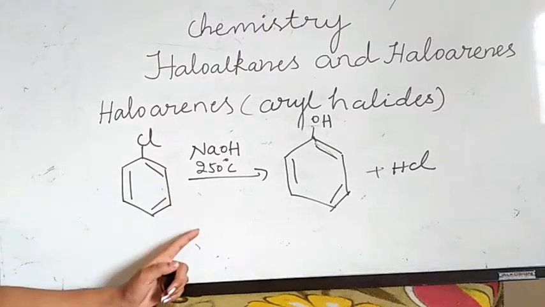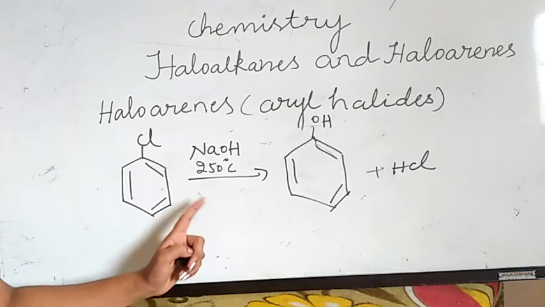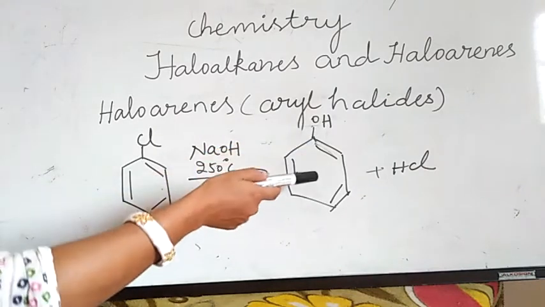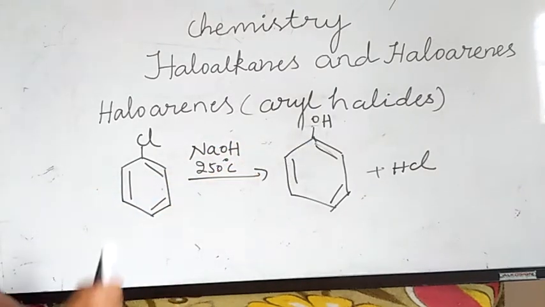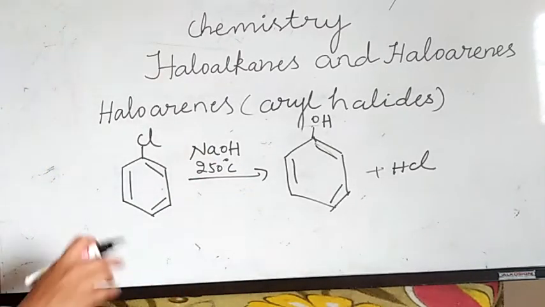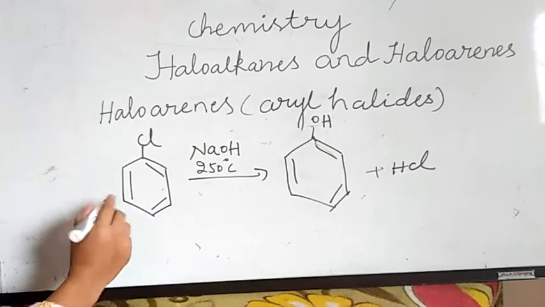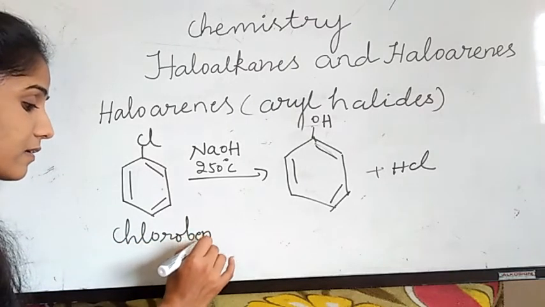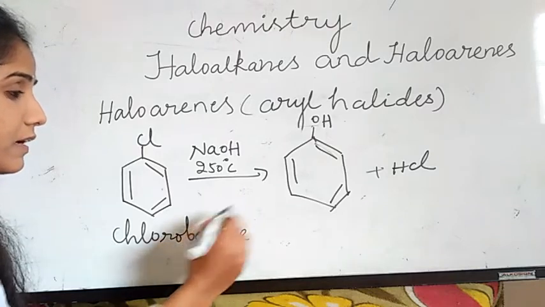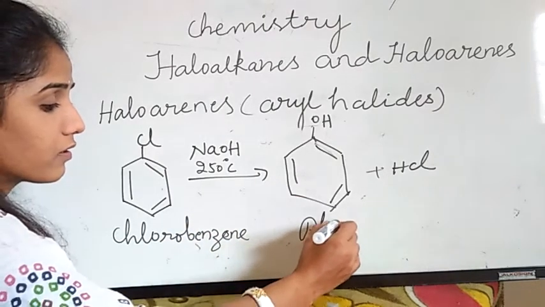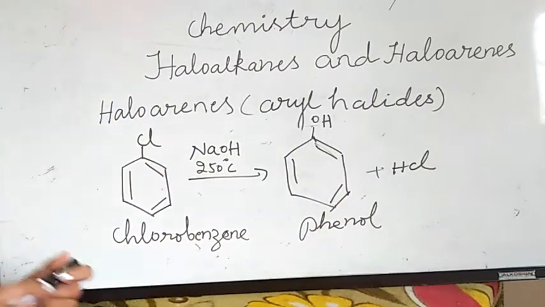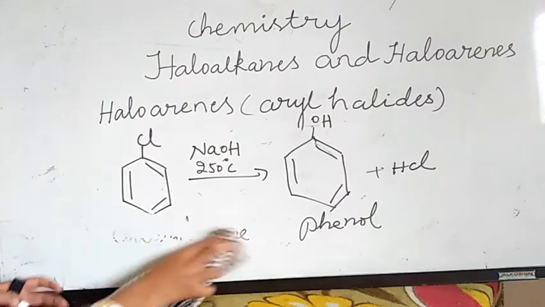You have to practice, okay? In presence of NaOH, what will happen? The Cl is replaced by hydroxyl group, OH group. If the OH is directly linked to a benzene ring, that is called phenol. For each and every reactant and product, you have to write the names. This is chlorobenzene, and this is phenol. Okay, this is about the replacement of Cl by OH groups.